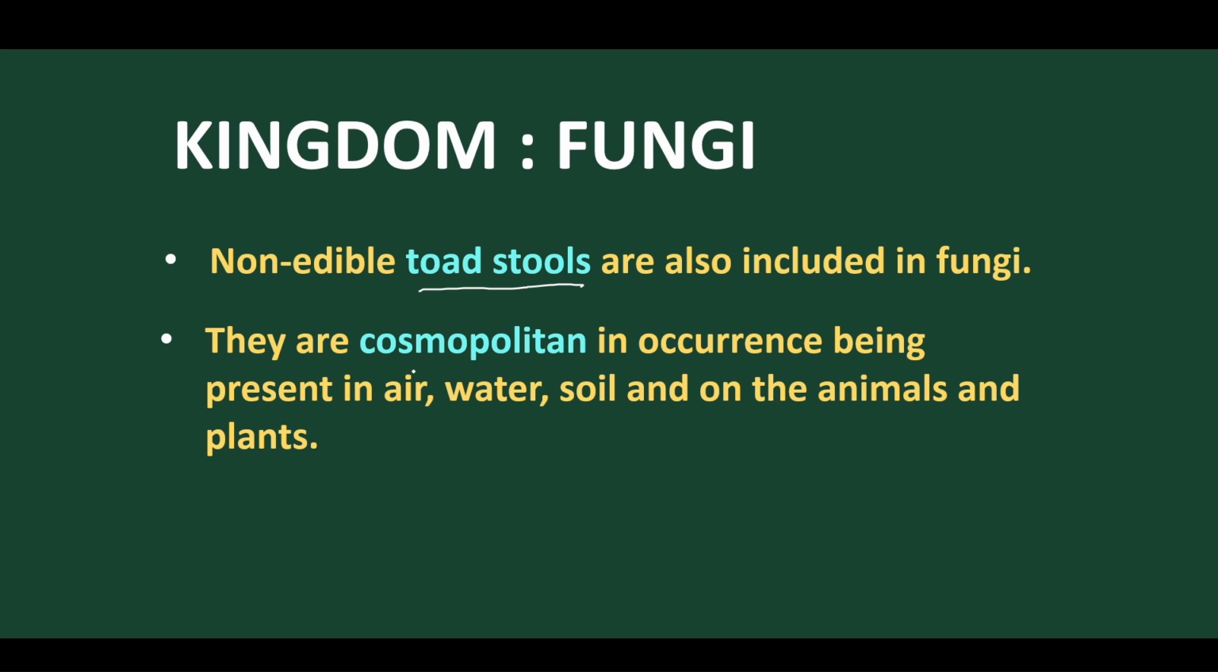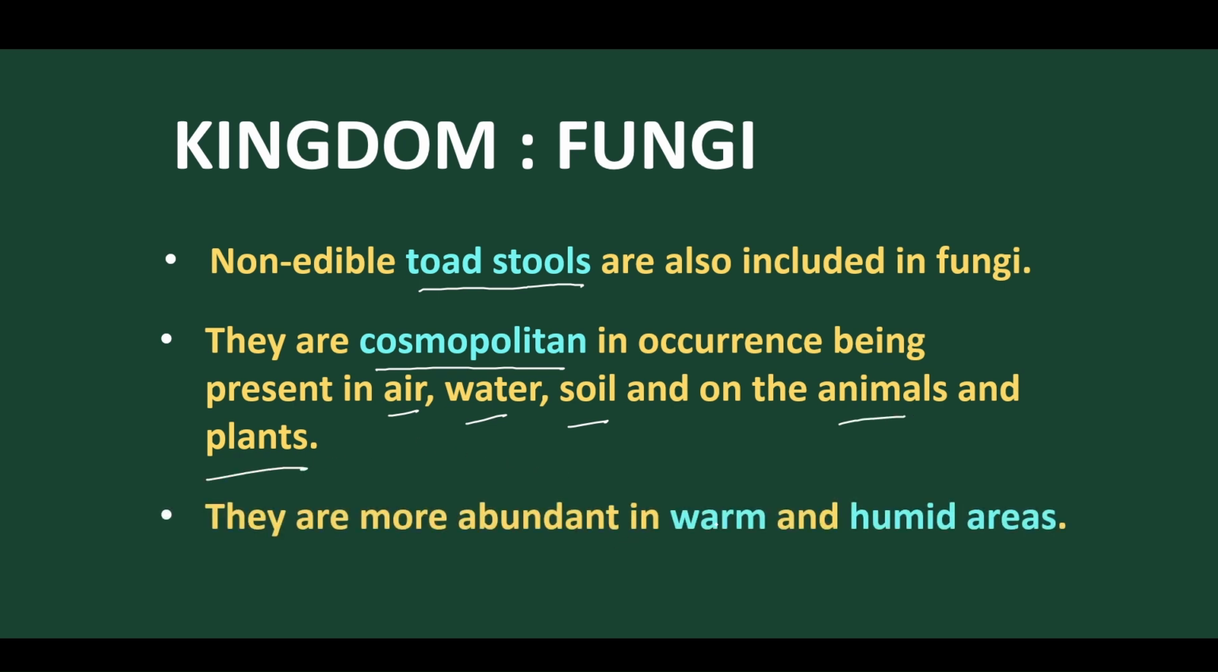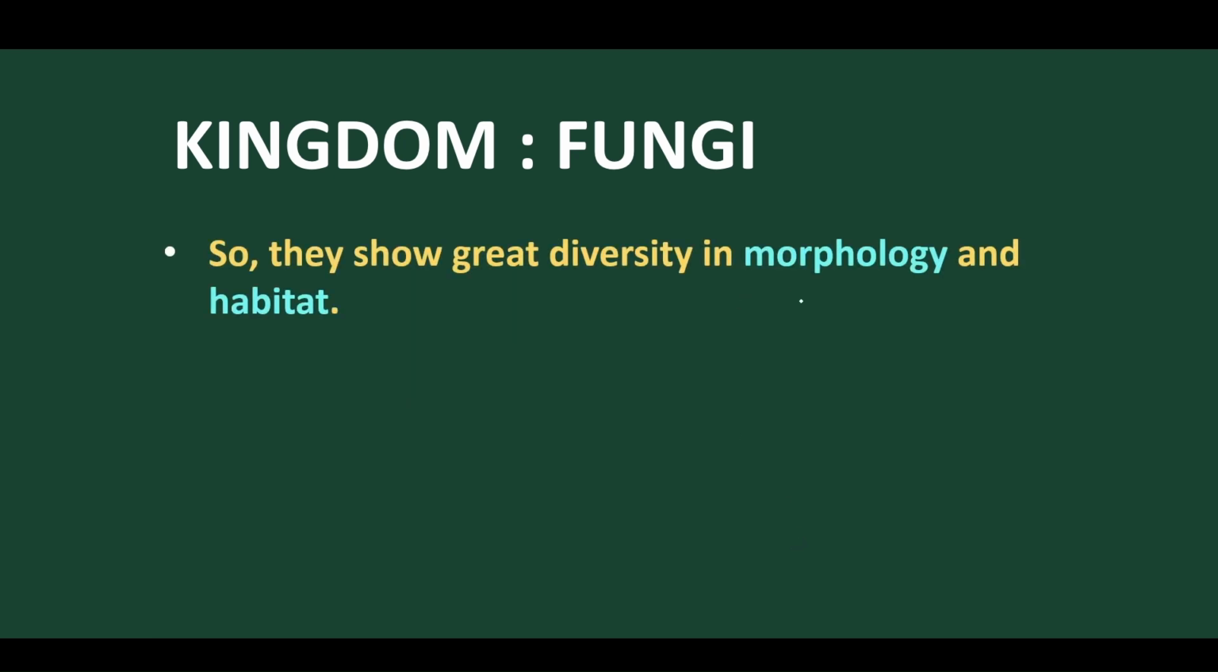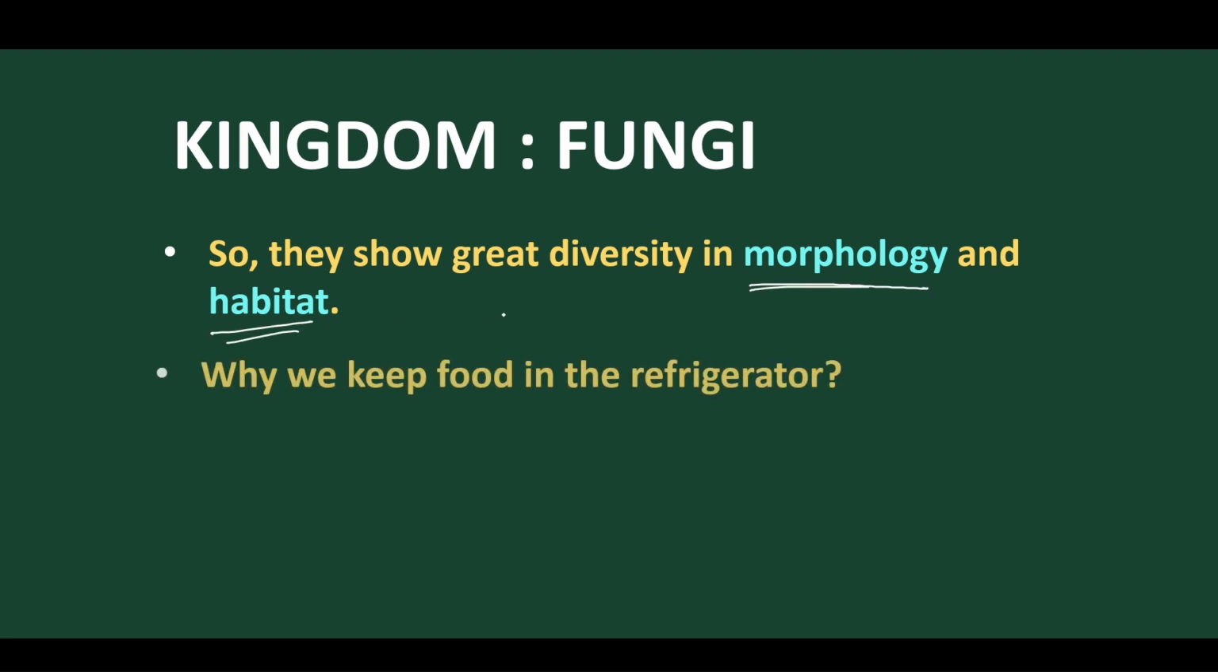Now, normally they are cosmopolitan, meaning they are present everywhere in the world. They are found in air, water, soil, and also on animals and on plants, thereby causing diseases. They are mostly found in warm and humid areas, where moisture is present. If moisture is present and the condition is warm, then the growth of fungi is maximum. And they have a great diversified morphology, with a variety of habitats.